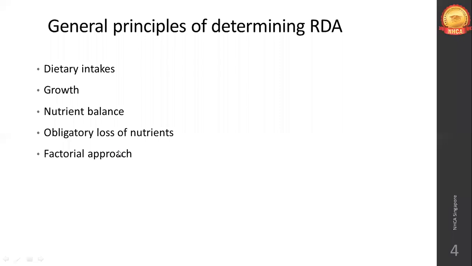Then we have the factorial approach. Usually we use the factorial approach for people who are having certain illnesses, who are in a recovery state. For example, after a surgery, post surgery, the patient will be suggested multivitamins.